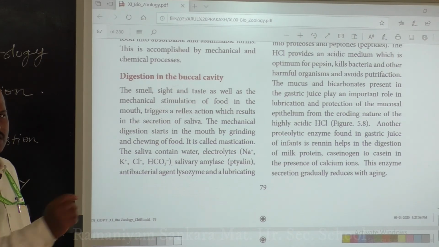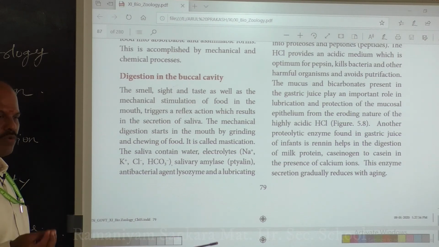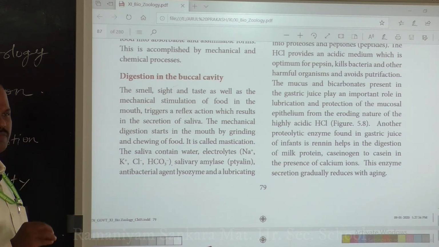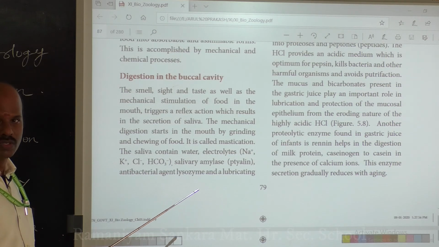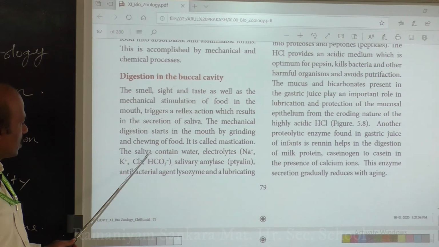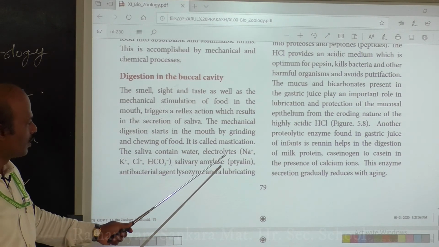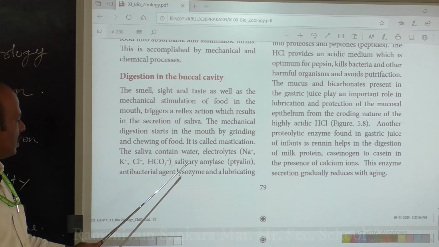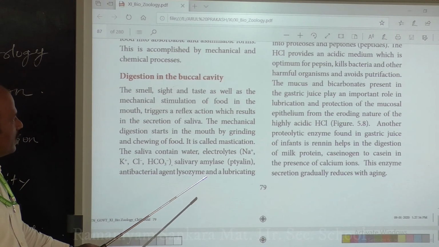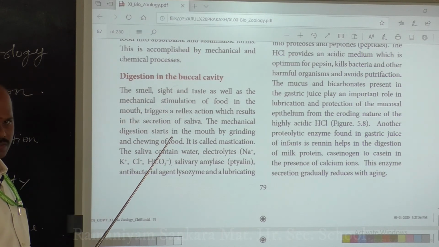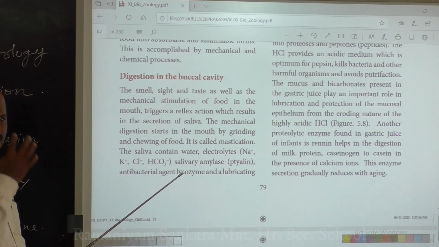Next is the chemical digestion of food in the mouth. As the name indicates, what is chemical digestion? Some enzymes and other chemicals are added to the food, and this aids the digestion of food. So what are the chemicals produced in the saliva? Saliva consists of water, electrolytes, salivary amylase, an antibacterial agent, that is lysozyme, and a lubricating agent, that is mucus. These are the composition of your saliva.